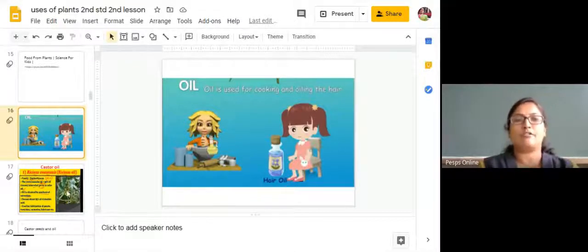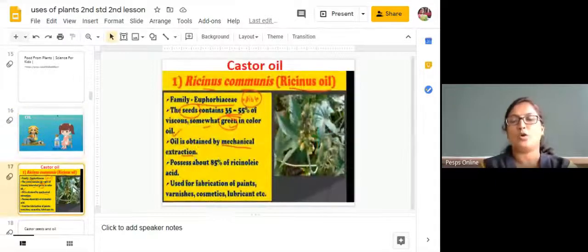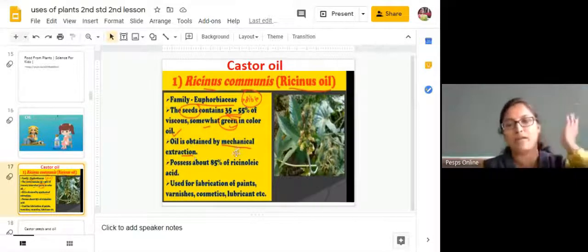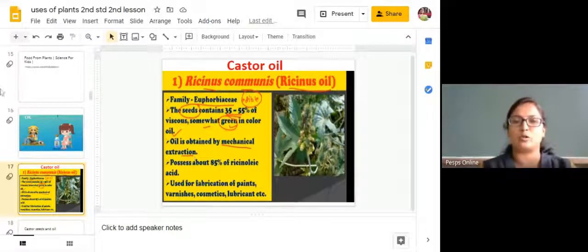Castor seeds are very lightweight in nature and can be easily carried by the winds. If you have one castor plant in your garden, in a few days you can see many castor plants in the rainy season. When those seeds come in contact with moisture, with the rainwater, they germinate and grow into a big plant. Those plants provide us the castor seeds, and from those seeds we extract the castor oil.